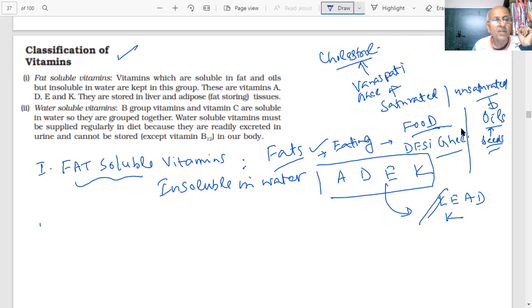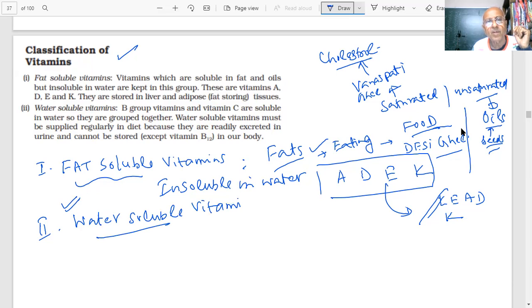Students, second, water soluble. A question has been put here: water soluble vitamins. Water soluble vitamin, students, mainly what you have, vitamin C is a very good example of that. Water soluble vitamins must be supplied regularly in diet because they will dissolve in water. You can take more of vitamin C, no problem.